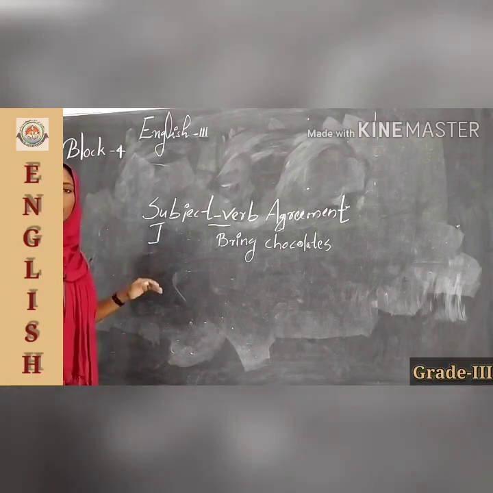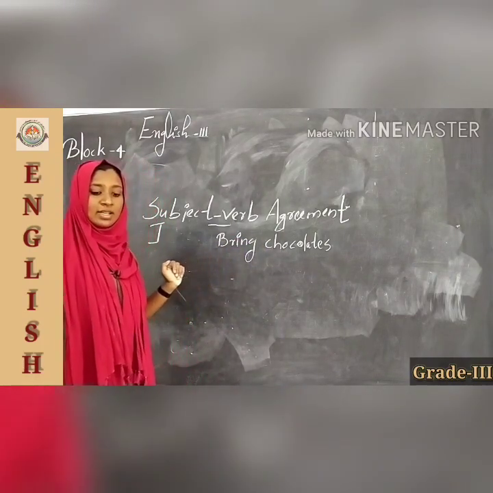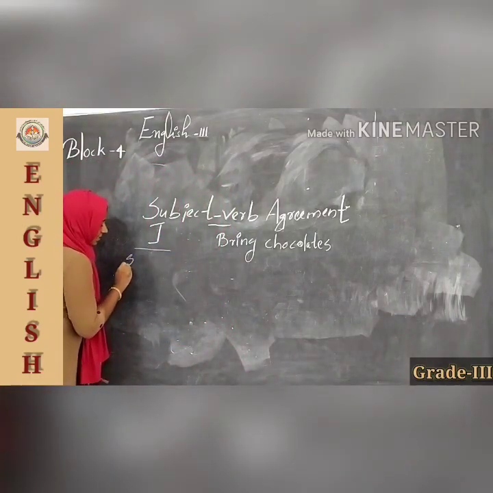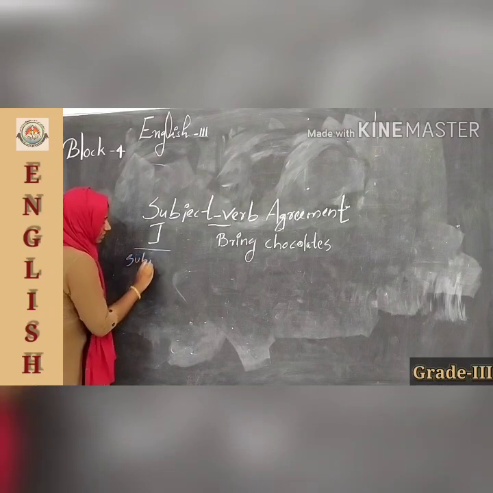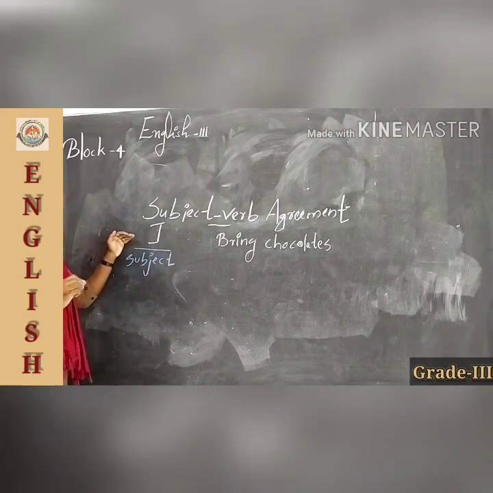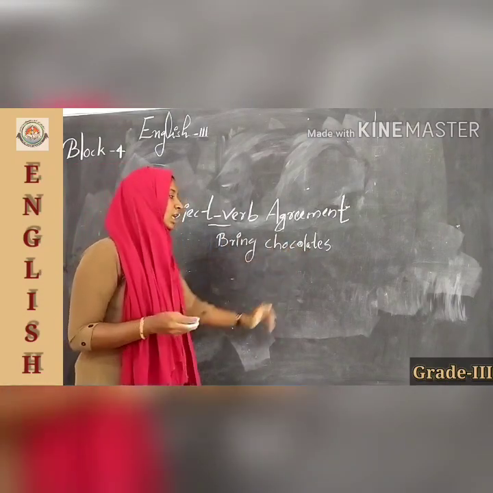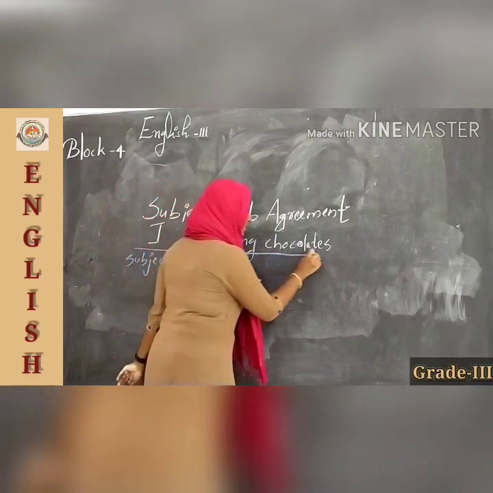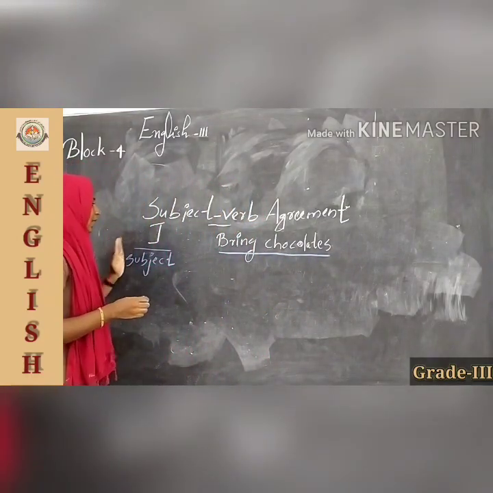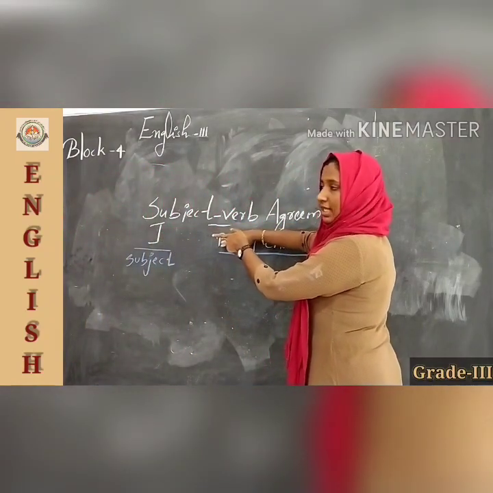Here you can see I bring chocolates, isn't it? And here the I is the subject, isn't it? Here I is the subject. We can see I bring chocolates. So the remaining part is the telling part, which means here, now you can see I only, isn't it?